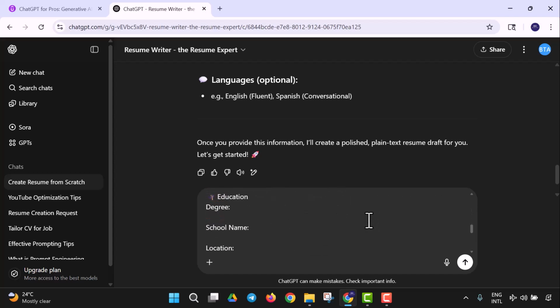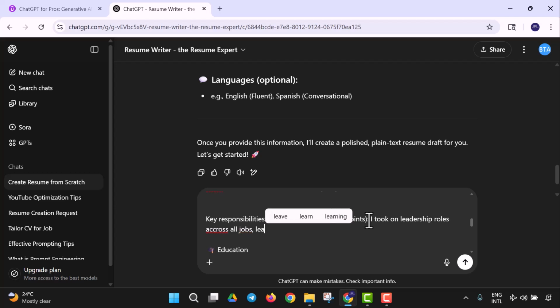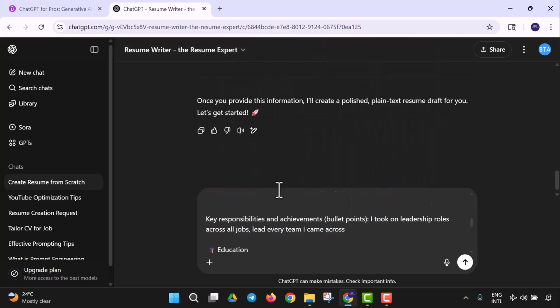So key responsibilities: I took on leadership roles across all jobs, led every team I came across. Just give it a preview of what your key responsibilities are.